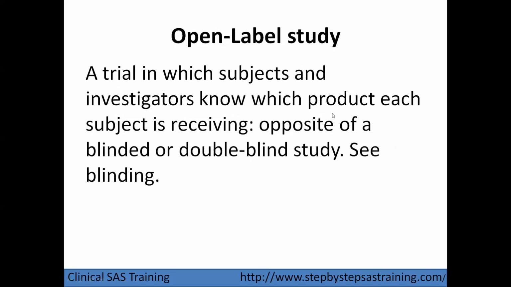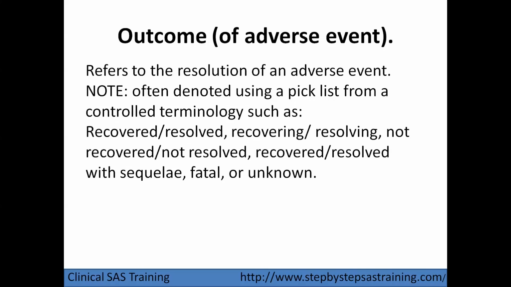Next one is the open label study. So blinded study, open label study. In an open label study, the product in the clinical trial will be known to the subjects. It is a trial in which the subject and investigator know about the product each subject is receiving. It is the opposite of the blinded study. Again, blinded studies are single blinded, double blinded, or triple blinded studies.